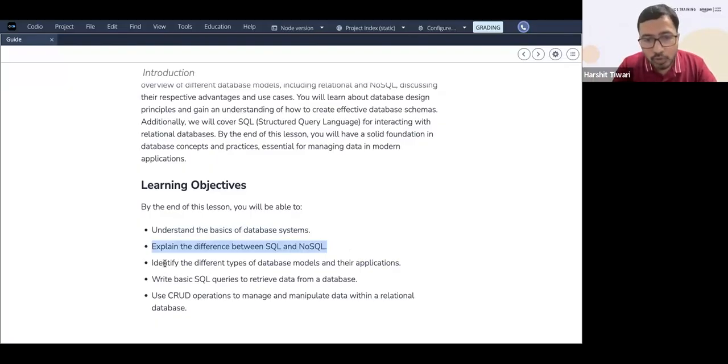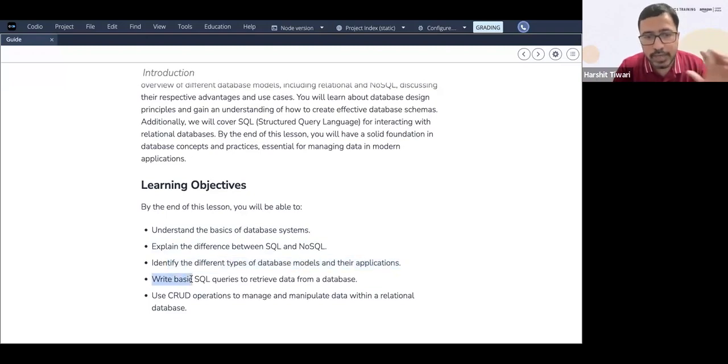Okay, you should be able to identify the different types of database models and their applications. So we'll discuss a few different types of database models and which particular model is used in which scenario, right? Not in every scenario can you use tabular formats. The tabular format of SQL is not efficient in all scenarios. Okay, we'll talk about that in a few minutes.